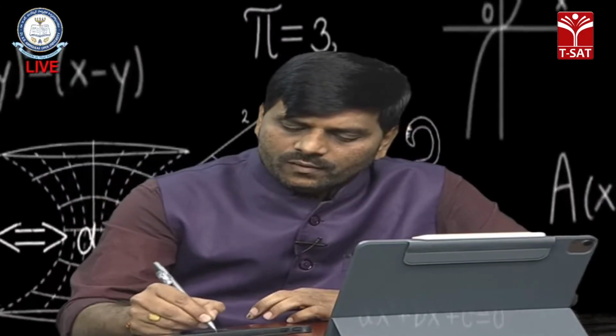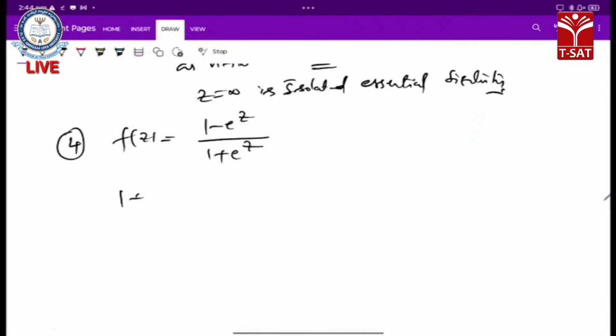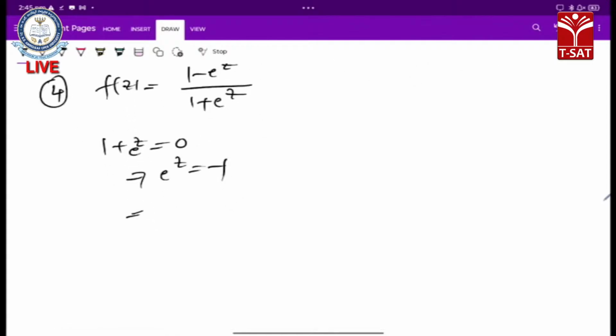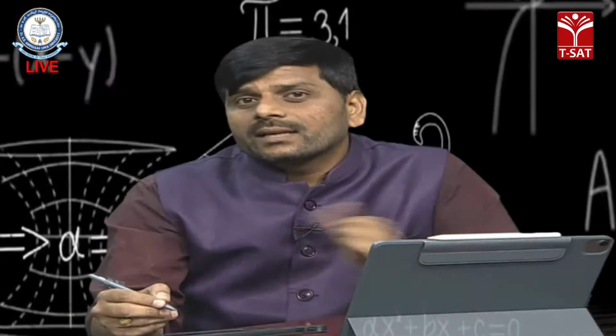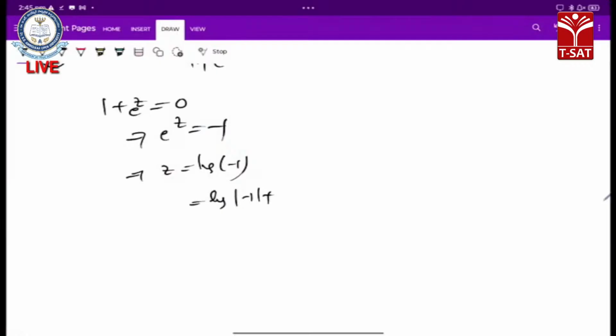Next, our function f of z is equal to 1 minus e power of z by 1 plus e power of z. The singularity is where 1 plus e power of z equals 0, then e power of z is equal to minus 1, so z is equal to logarithm of minus 1. But logarithm of minus 1 is not defined in the reals, whereas in the complex plane we can define it as logarithm of mod minus 1 plus i times the argument, that is, plus 2n pi i, where n belongs to integers.